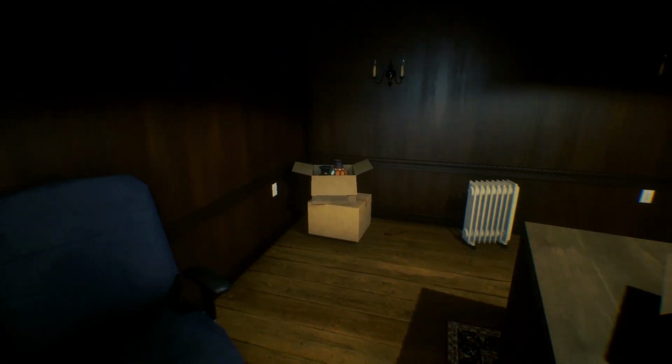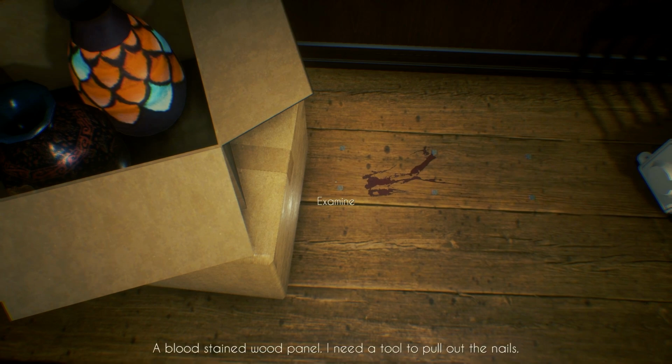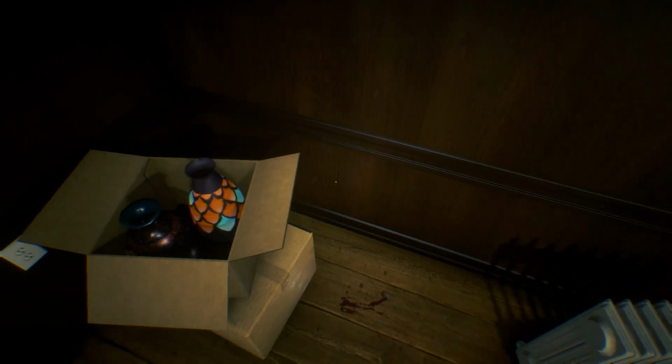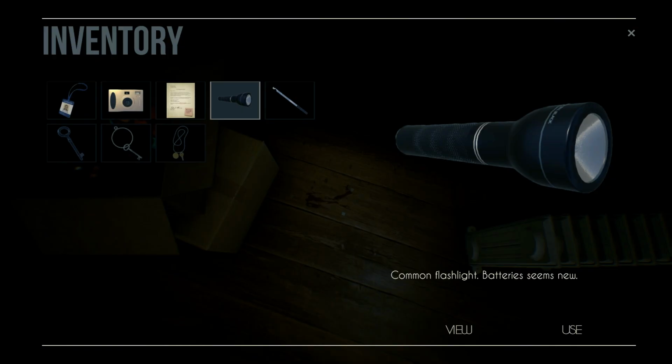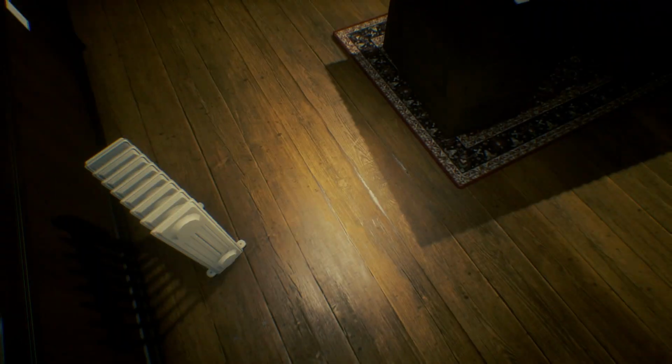While searching Bernard's office, something caught my eye. Oh. A bloodstained wood panel. I need a tool to pull up the nails. Could be evidence underneath that. Do I have a tool to remove it? I mean, I have a chin tool. Apparently I'm missing a tool here. Probably the tools that the one dude has.